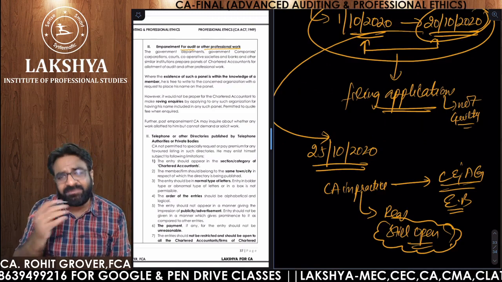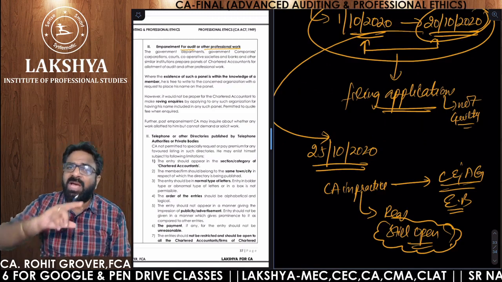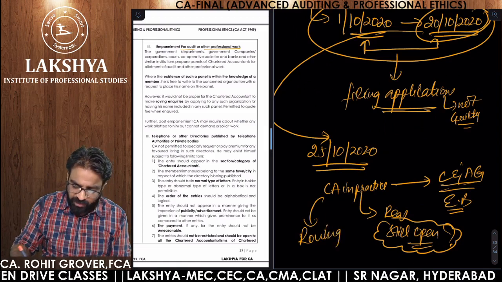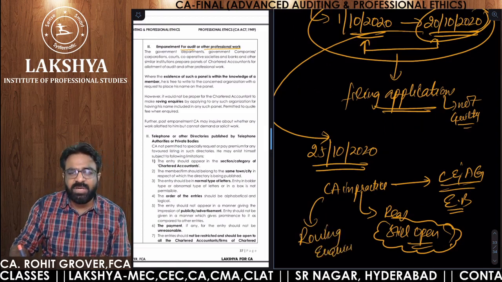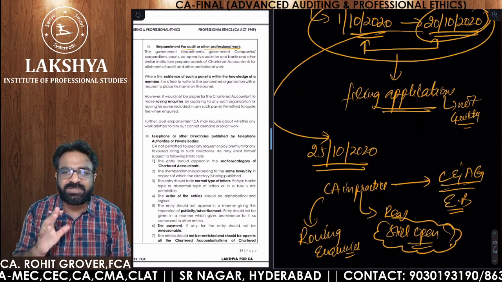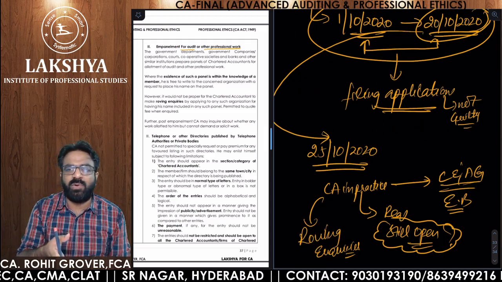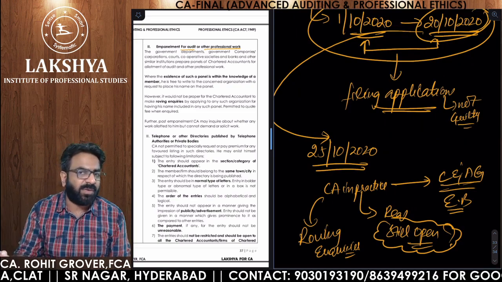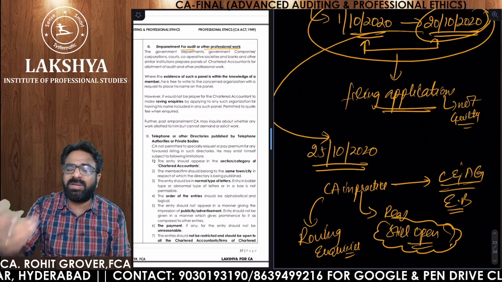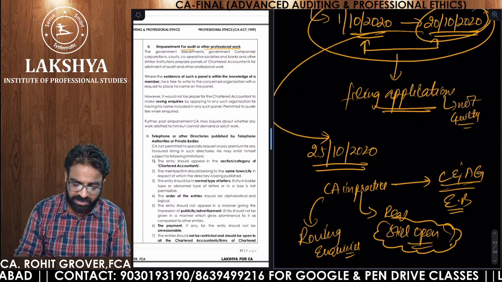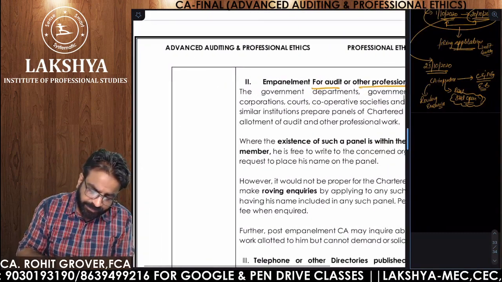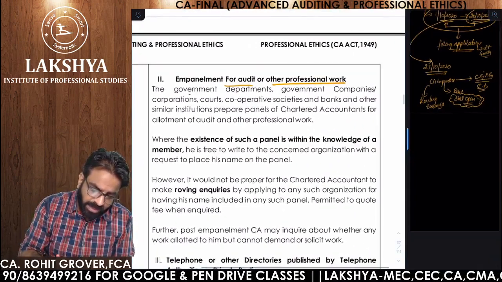So if you already have the knowledge that empanelment is closed, and again and again you are making roving inquiries. It is known as roving inquiries. You are again and again asking, sir, is the empanelment still open? You already know that empanelment is over. If you are making these kinds of inquiries, that shows your desperation, that shows your solicitation, and you will be guilty of professional misconduct under clause number 6. Clear, everyone? Yes.